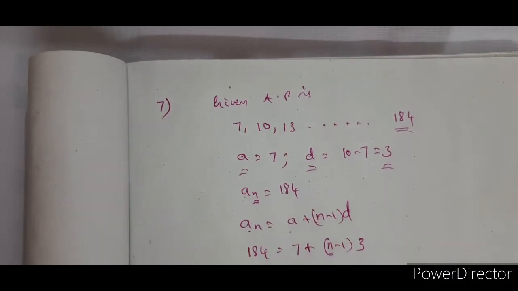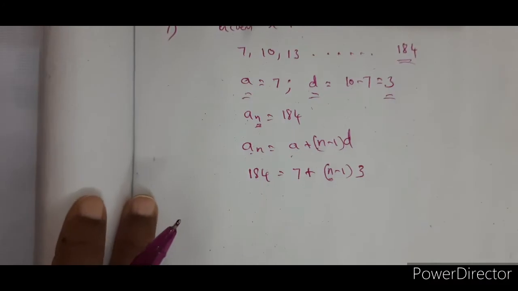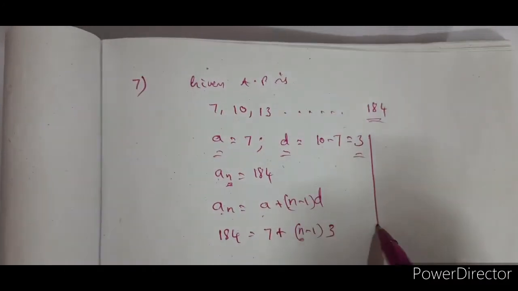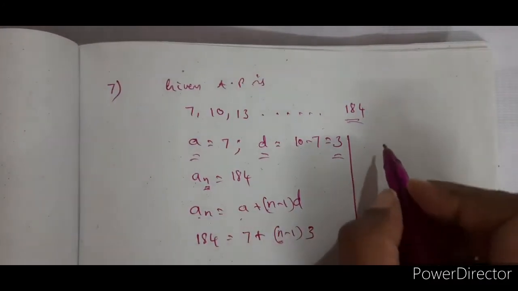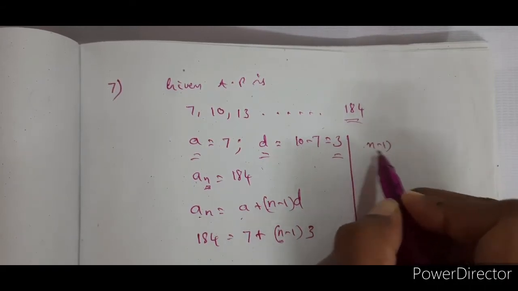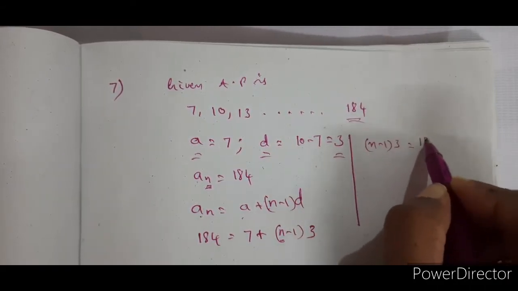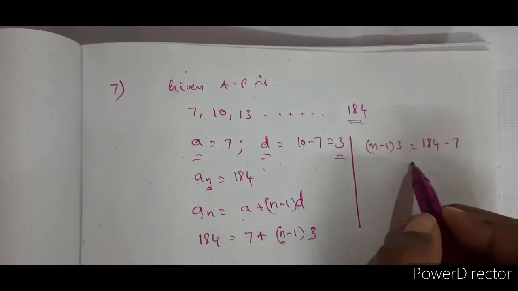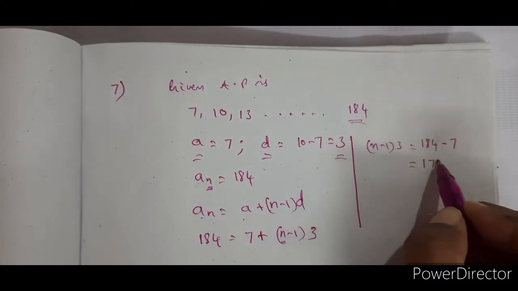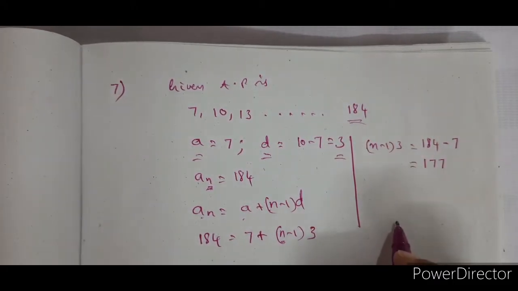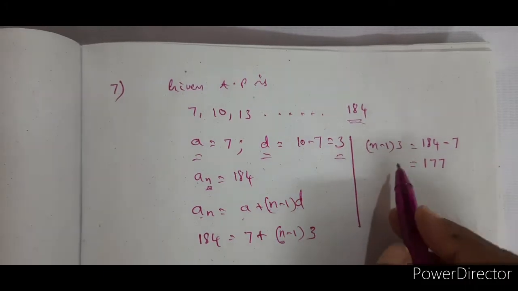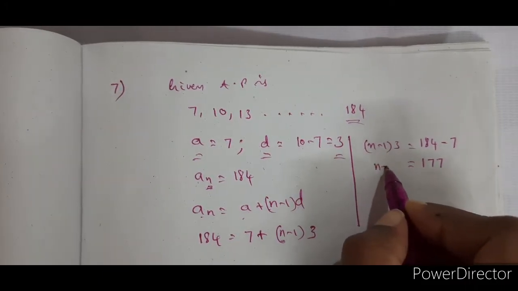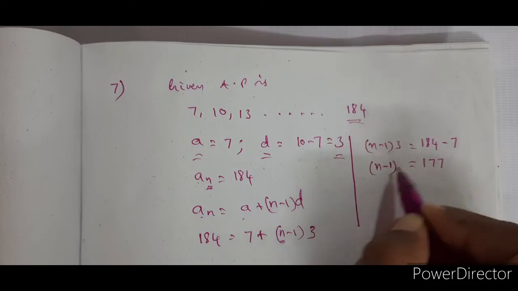So, first transpose 7 to this side. Now this will become n minus 1 into 3 is equal to 184 minus 7, so it is 177. So, n minus 1 into 3 is equal to 177.